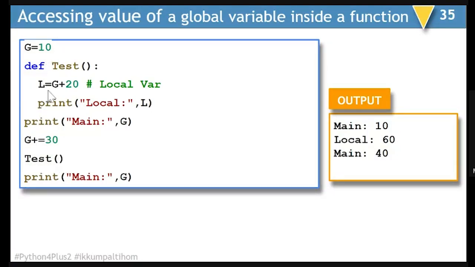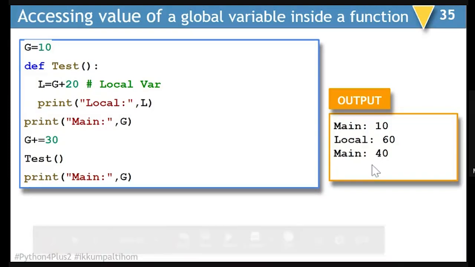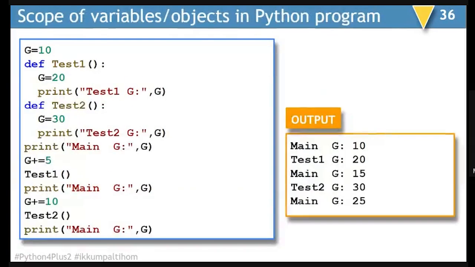Inside the function, the value of g is already 40. It will be added with 20. It will make it 60. So L will be displayed as 60. So you can see here local displayed as 60. When I come back from there, main will remain whatever it is because we did not make any change in g further.